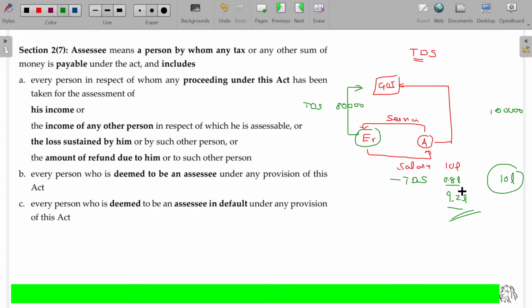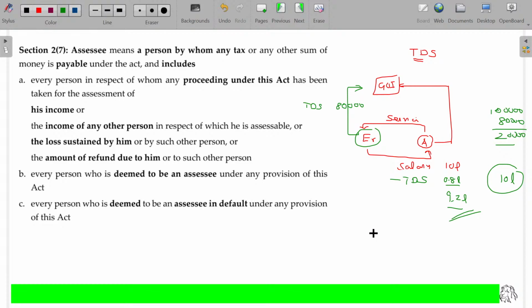The amount credited in your bank, the amount you receive in cash, the amount credited in your credit card account somewhere, all these things are your own money only. The salary is 10 lakhs. 9.2 lakhs is credited in your account. Another 80,000 is credited in the government's account in your name. That's also your income, 10 lakhs. For the 10 lakhs, the tax payable being 1 lakh. At the time of paying the tax, you tell the government, sir, my employer already deducted 80,000 and deposited, so I'll use this now. I now pay only 20,000.